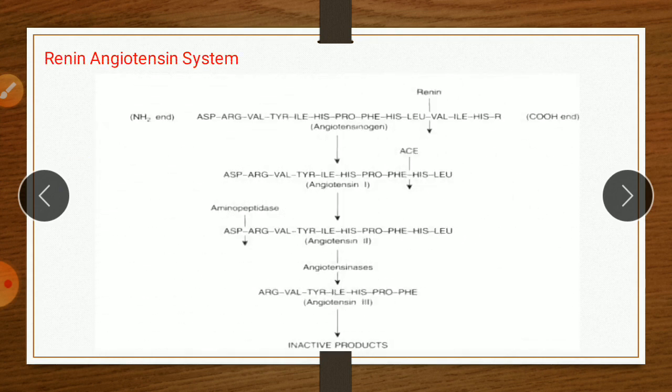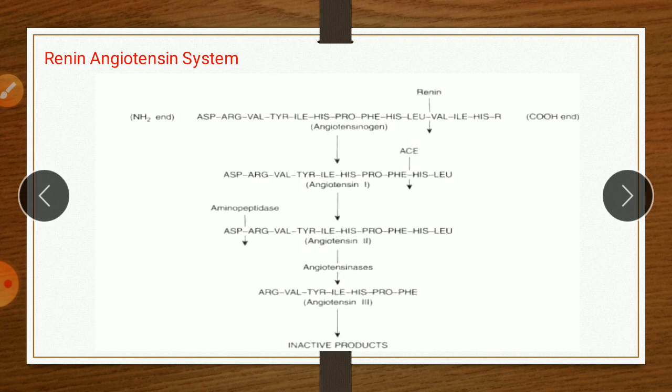ACE inhibitor. The definition of ACE inhibitor is, it is an angiotensin converting enzyme inhibitor. It means that these are the drugs which inhibit the enzyme ACE, angiotensin converting enzyme. You should not confuse between ACE and acetylcholine esterase. There is a difference between them.